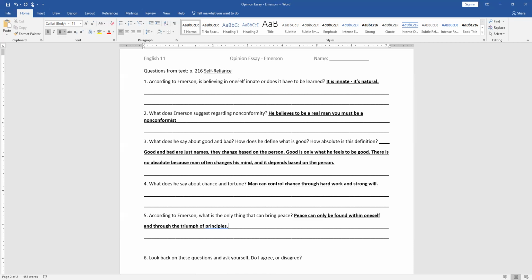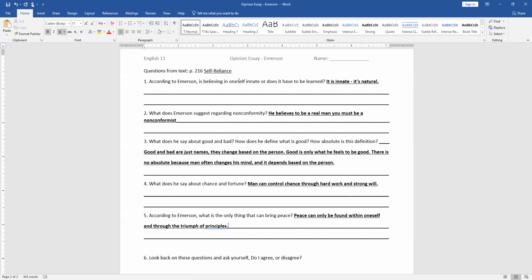What about chance and fortune? Do you feel like we can control chance through hard work and strong will? Do you ever have people who are like, I just have really bad luck? Like they are in a bad situation after bad situation after bad situation. And when you look objectively, you're like, well, let's talk about the decisions that you made, right?